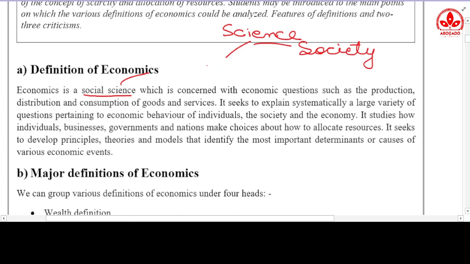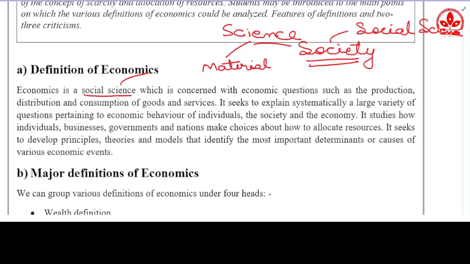I don't know the real name of that, but we can call the first portion the material science, meaning the science concerned with substance, energy, and life. The science concerned with society is known as social science, and economics is such a science.